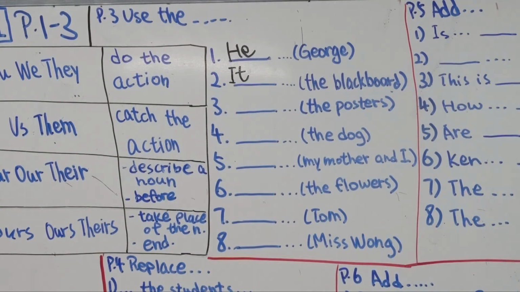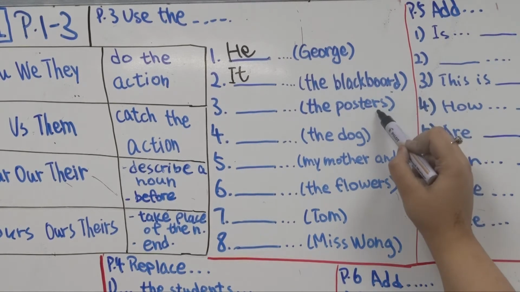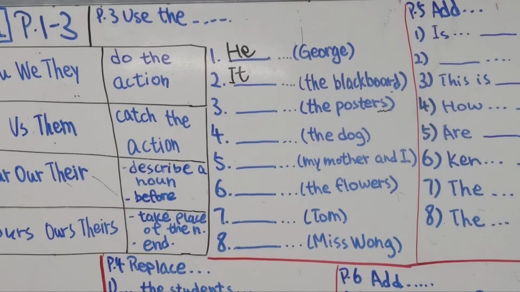Okay, it is green. Next one, space are on the wall. Bracket, the posters. All right. So what are on the wall? Posters. Although it is poster, as you know, what is a poster? It's a picture, maybe with some cartoons, right?